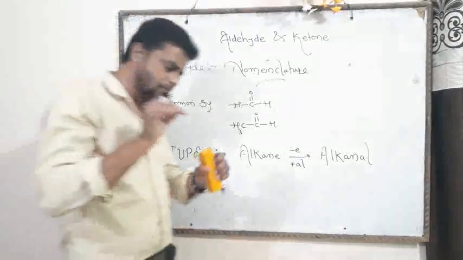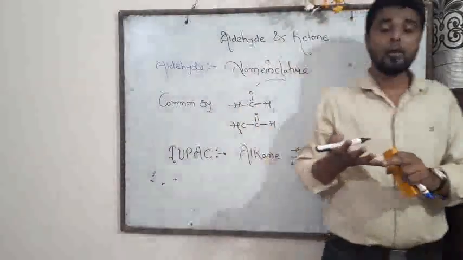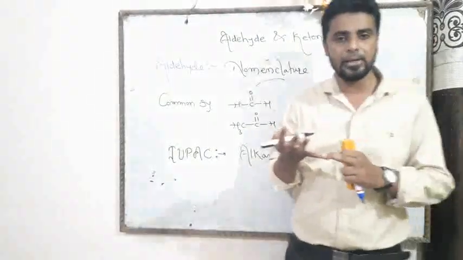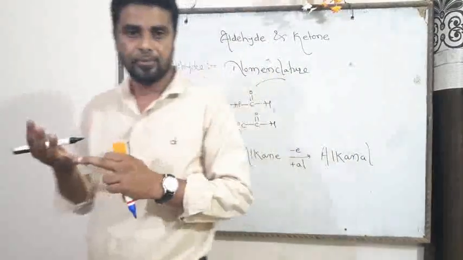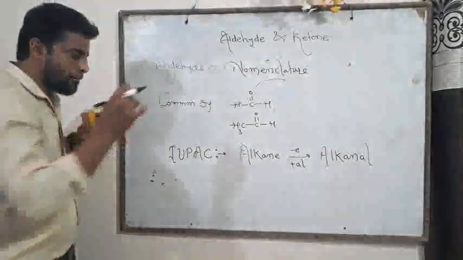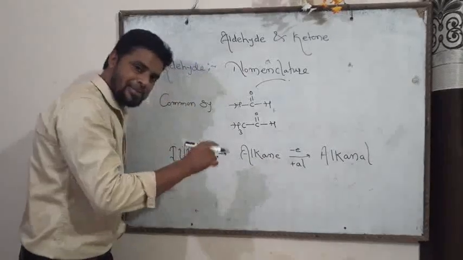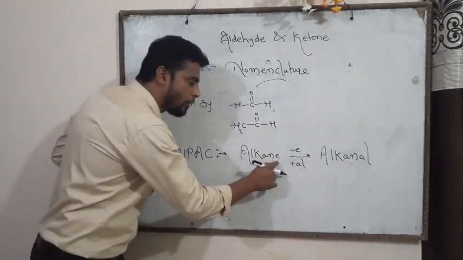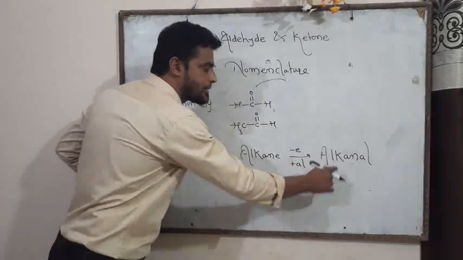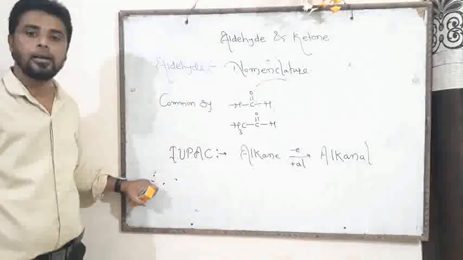Now friend, there are some rules, that is select the longest CHO containing chain, and first of all write the name of alkane, and if there is a presence of CHO group, then E of alkane is replaced by al, that is the alkanal.